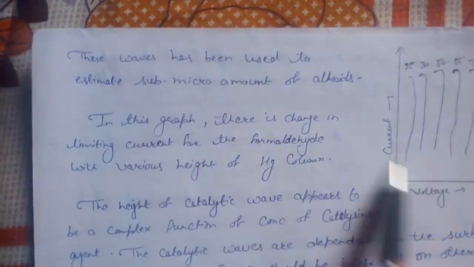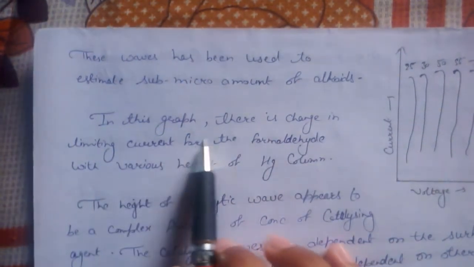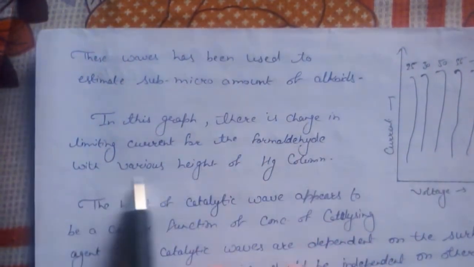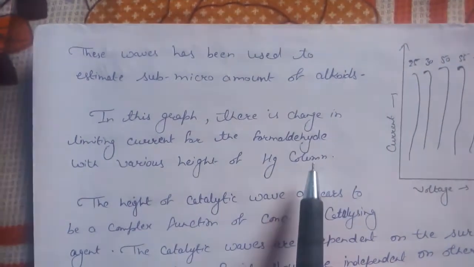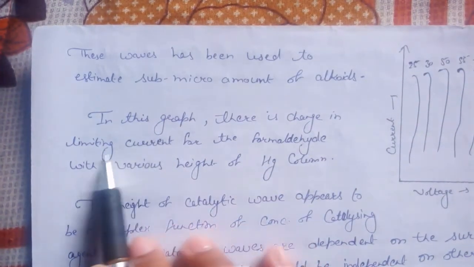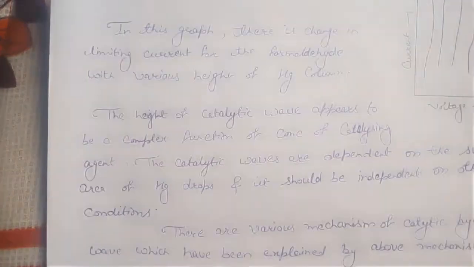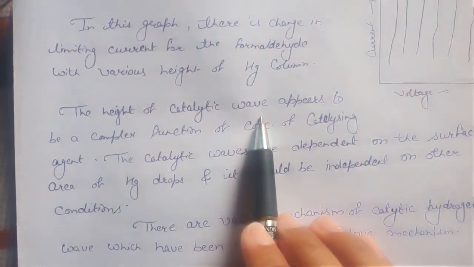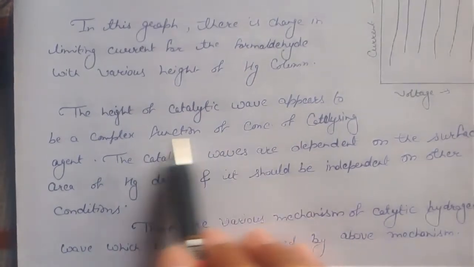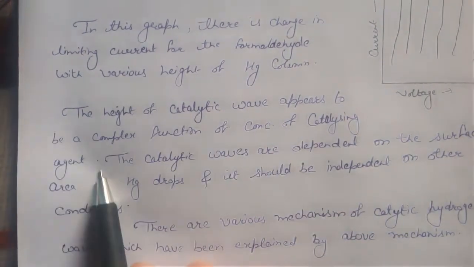In this graph, there is a change in limiting current for formaldehyde with various heights of mercury column. These are different heights of mercury column which are shown in the reading. The height of the catalytic wave appears to be a complex function of the concentration of the catalyzing agent.